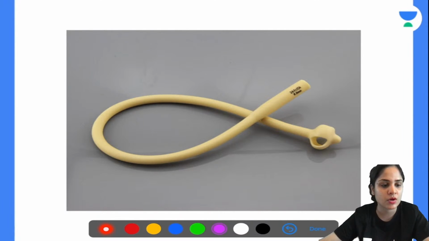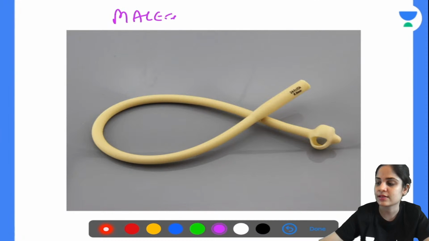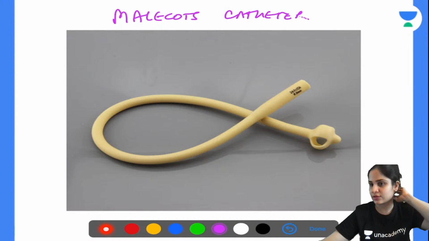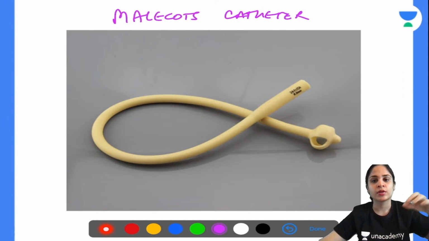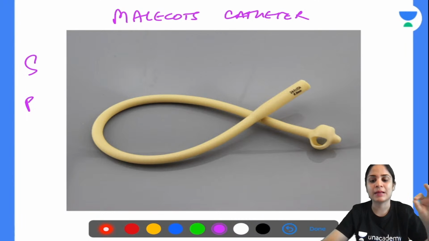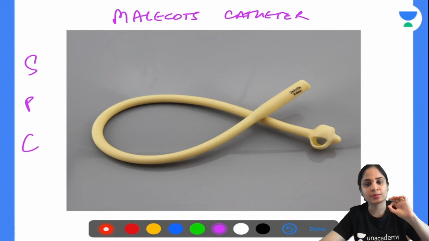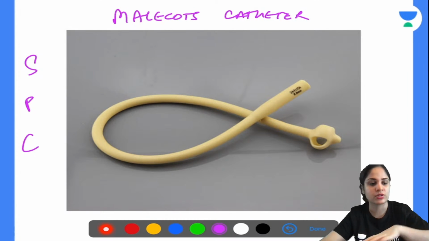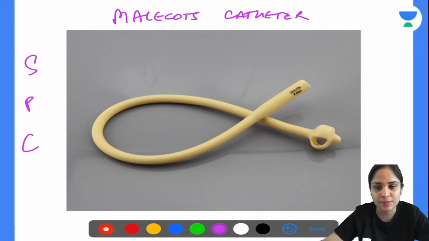So this is called Malecot's catheter, and this is not used for normal per urethral catheterization. But what is it used for then? It is used for suprapubic cystostomy. So in a patient who has had a bladder trauma, or in a patient where there is some per urethral problem, a stricture or something, you can use SPC or suprapubic cystostomy. In that we use this Malecot's catheter.